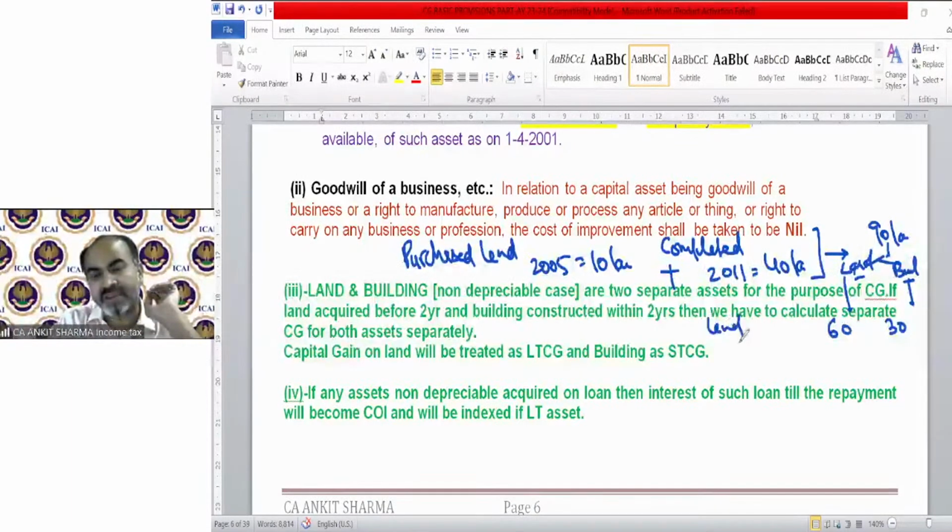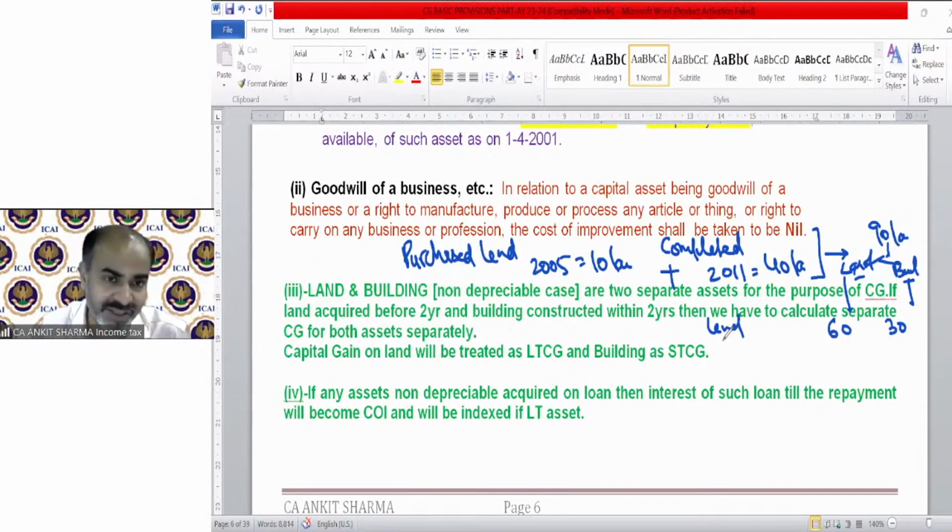For the purpose of land, that means period of holding separate, etc. And for the purpose of building, the separate provision of capital gain should apply. So you should not try to solve it in combination, because in that case, there will be a problem when you find the period of holding. There will be a problem when you are going to find the cost of acquisition, index cost of acquisition, because the index will be in the denominator different. For the purpose of land, the 2005-6 index needs to be used, and for the purpose of building, the 2011-12 index needs to be used.